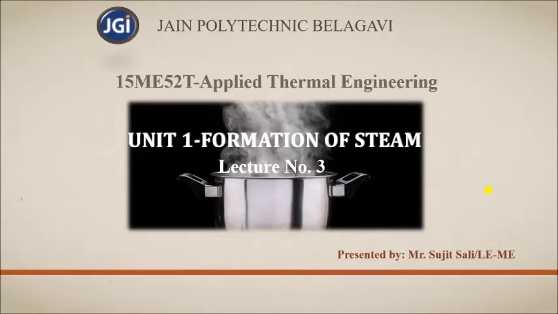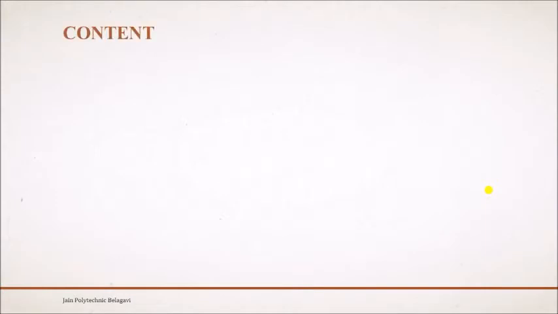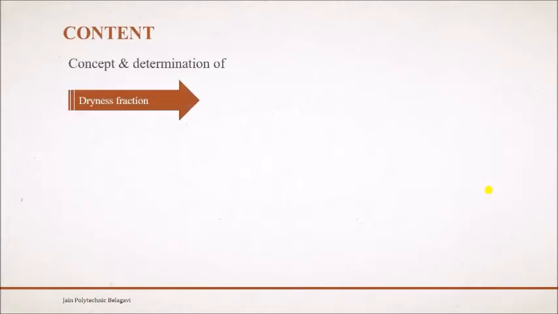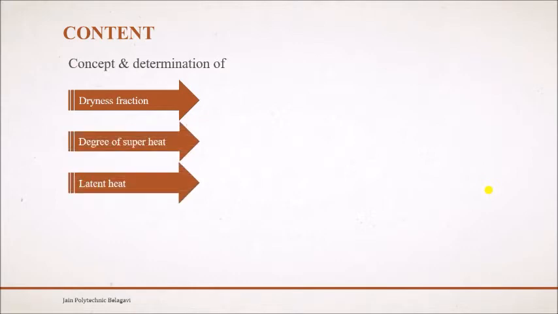Hello everyone. In the previous videos, lectures 1 and 2, we covered the concept of the two-phase system. We have seen the formation of steam, and then the different types of steam: wet steam, dry steam and superheated steam. In this video, we will be covering other concepts: the concept of dryness fraction, what the degree of superheat is, and what latent heat and sensible heat mean.